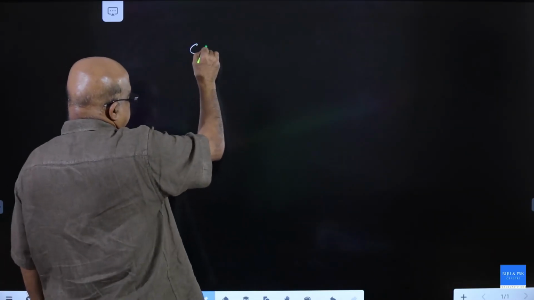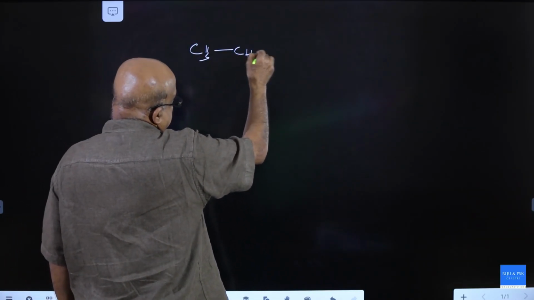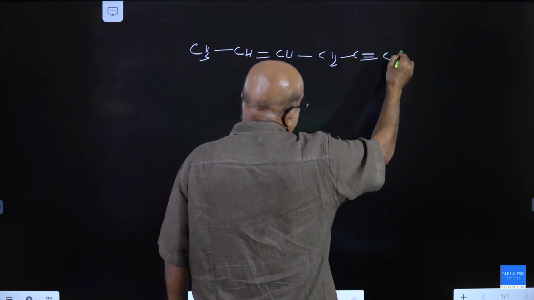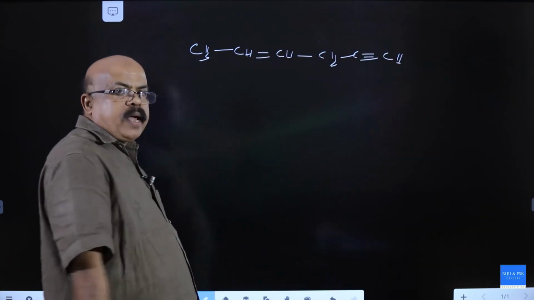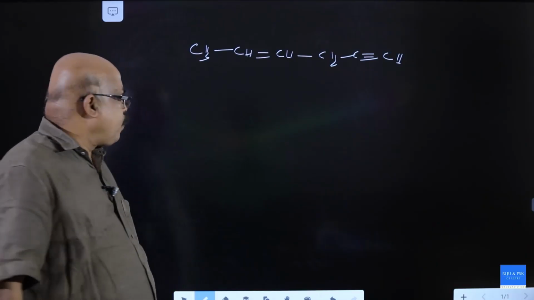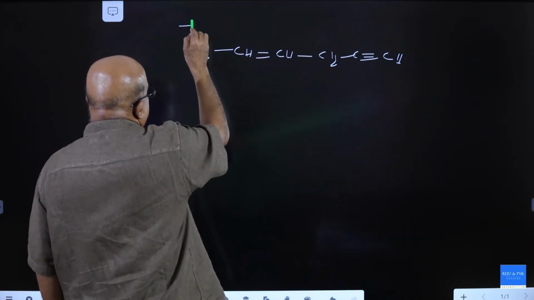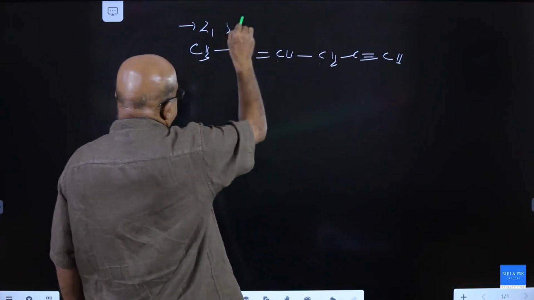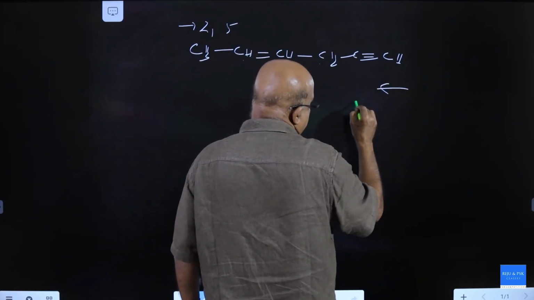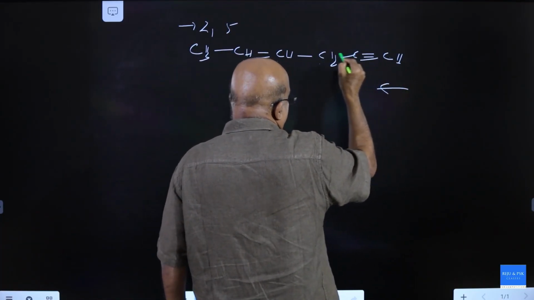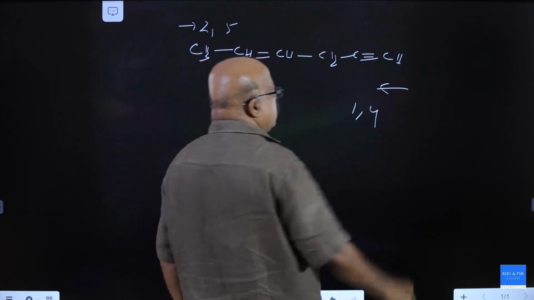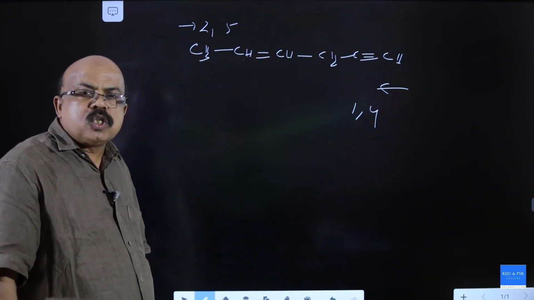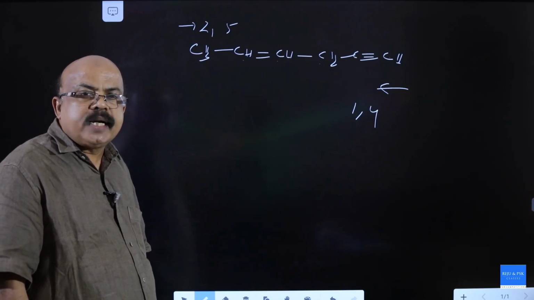For example, see, it is a molecule with one double bond and one triple bond. Here locants are 2 and 5. Here the locants are 1 and 4. Which is the correct one? Double and triple bonds are not at equivalent position.